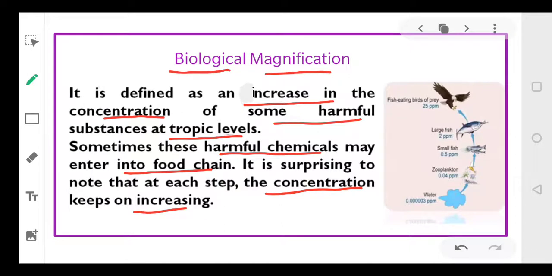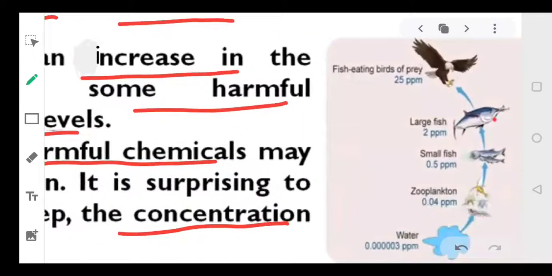Let's understand this with the help of a very simple example. Suppose you have put some chemical into the water. The concentration of the chemical is 0.00003 parts per million.